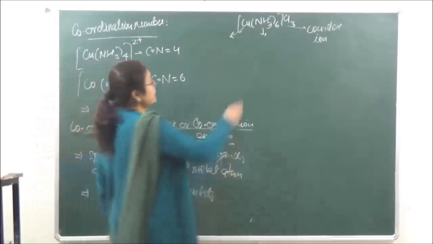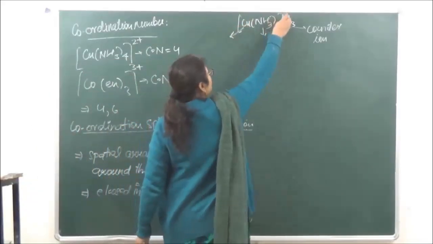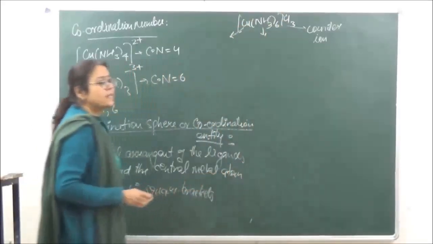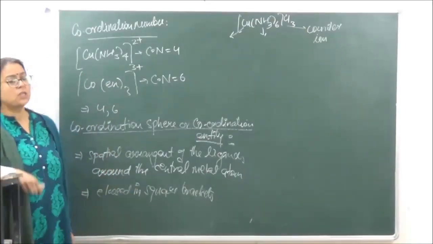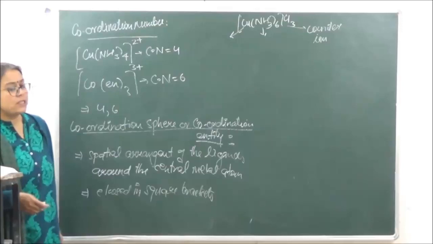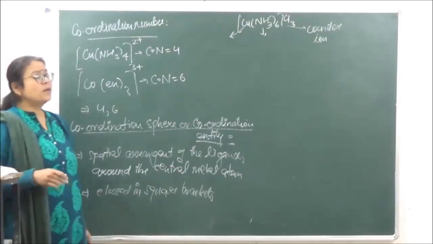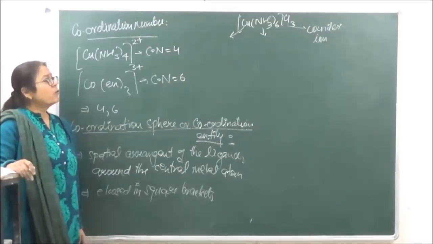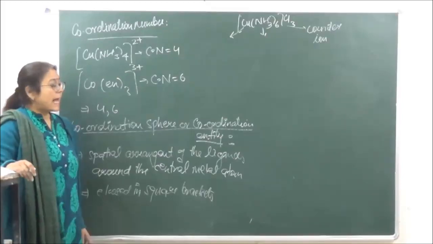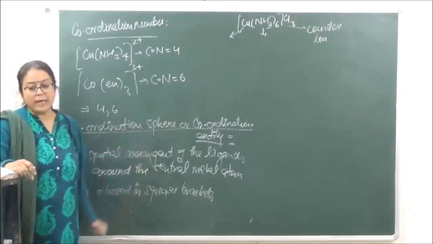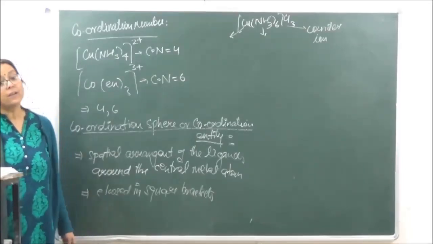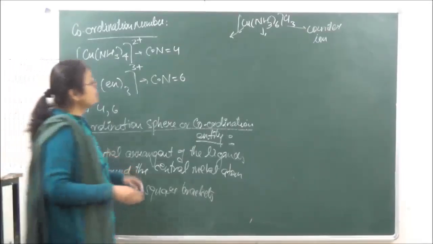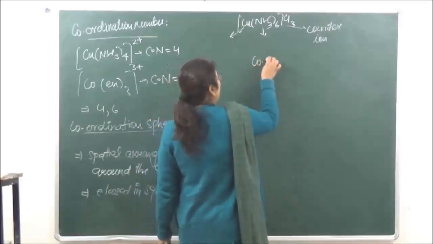Okay, so coordinate entity क्या हो गई? This is going to be the coordinate entity, the central metal atom with its ligands, that constitutes the coordinate entity. Now this is because there is a covalent bond which is present over here. They are going to have fixed geometries, and those geometries are known as the coordination polyhedra. Okay, so next हमारे पास क्या आ जाता है?